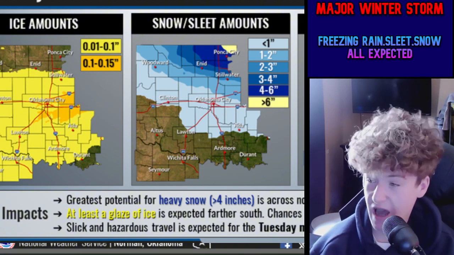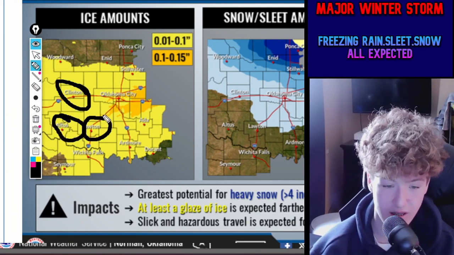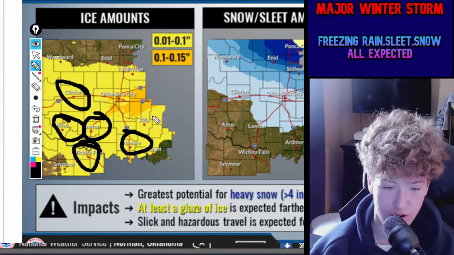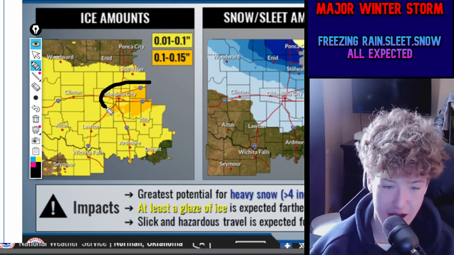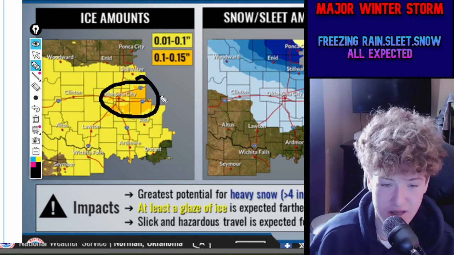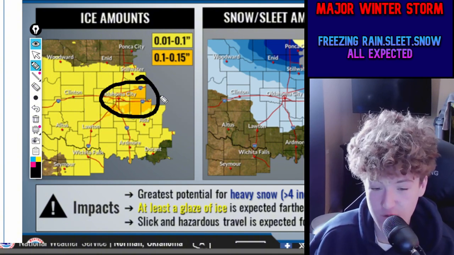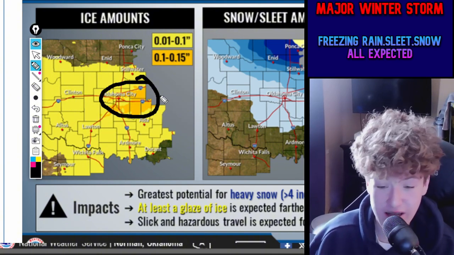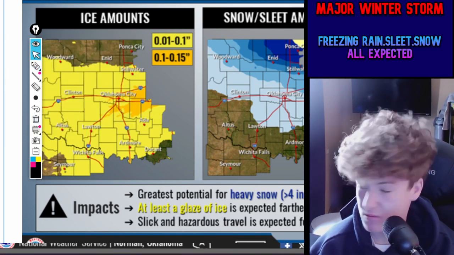Now for the ice totals here, we're going to see up to a tenth of an inch of ice for Clinton, Altus, Lawton, Wichita Falls, Ardmore, Ada, Stillwater, and Woodward areas, with higher ice accumulations across the Oklahoma City areas, where 0.1 to 0.15 inches of ice is forecasted. This is going to cause slick and hazardous travel for the Tuesday morning and evening commutes.